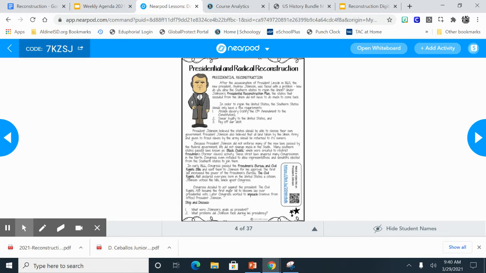What problems did Johnson face during his presidency? He faced opposition from Congress because Congress felt that he was too lax on the South, and then he had issues with not backing or enforcing some of the laws that he put in place, and so life in the South really didn't change much.